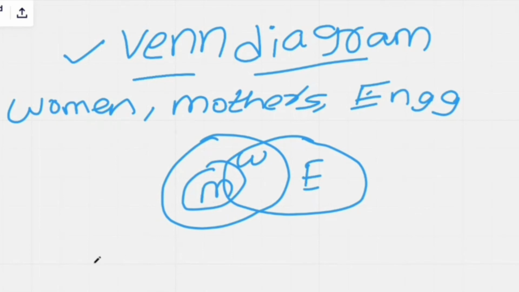So simply, all mothers are women, I drew it like that, and I overlapped. Some mothers may be engineers, some women may be engineers. So this is the pictorial diagram of this particular Venn diagram. So let's move forward to the next question.